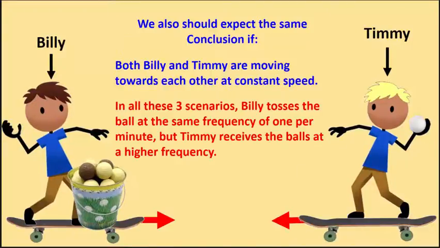The same also would happen if both of them are on skateboards and moving towards each other. All these three scenarios, Billy moving towards Timmy, Timmy moving towards Billy, or both moving towards each other, would result in Timmy measuring a higher frequency, catching the balls at a higher frequency than 1 per minute.